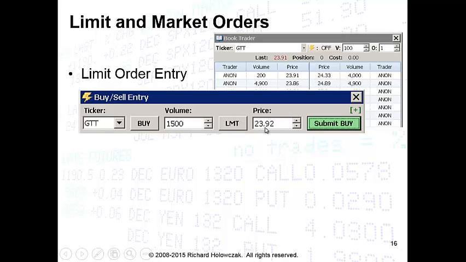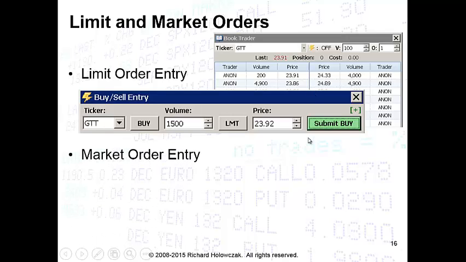In this case, I've chosen a limit order, $23.92, that will come in hopefully at the top of the book. So by clicking the Submit Buy button, this limit buy order will enter the book at $23.92, and it will be the best bid in the market. A limit sell order will look exactly the same. The only difference is we'll click this buy button to toggle it to a sell, and then our order will come in on the other side of the book as a selling order.